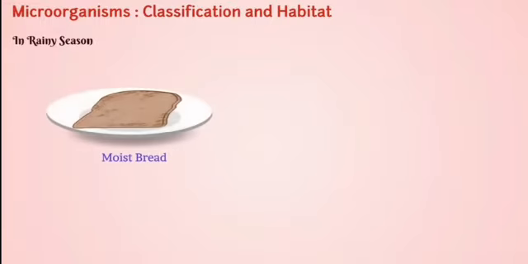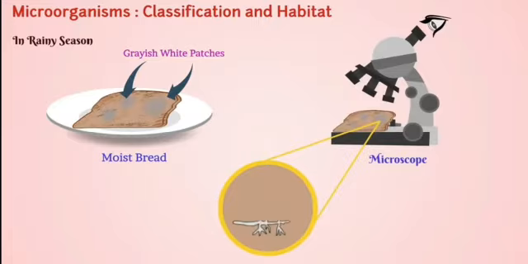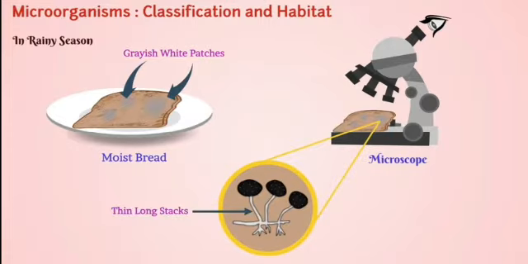During the rainy season, moist bread gets covered with grayish white patches. If you observe these patches through a microscope, we will find tiny black round structures growing on long stalks from the bread. These microorganisms are called fungus or bread molds. Students, now we will see the classification of microorganisms.